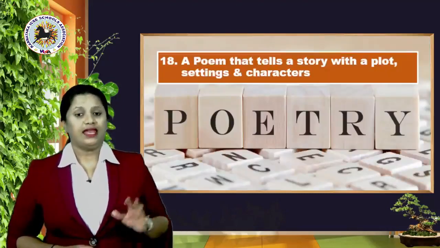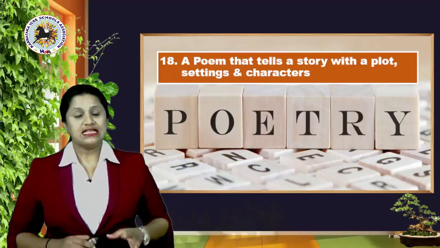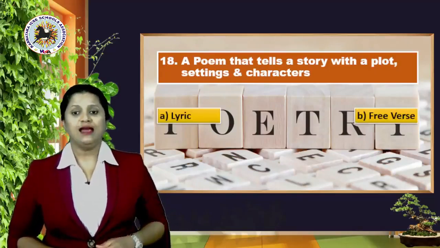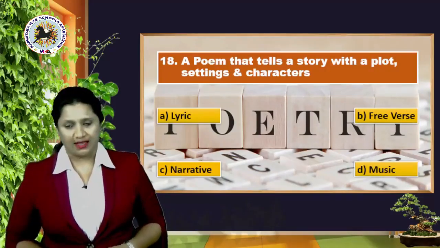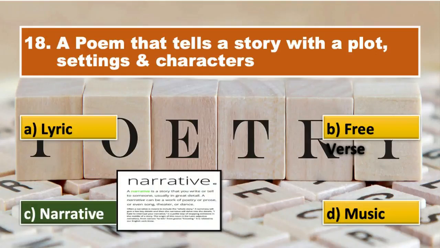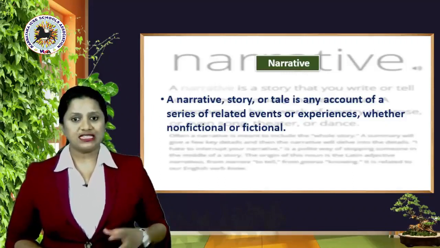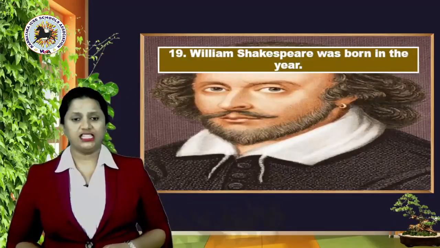Next, the 18th question, a poem that tells a story with the plot, settings, and characters. Your options are A, lyric, B, free verse, C, narrative, or D, music. And the right answer is option C, narrative. So a narrative story or tale is any account of a series of related events or experience, whether non-fictional or fictional.